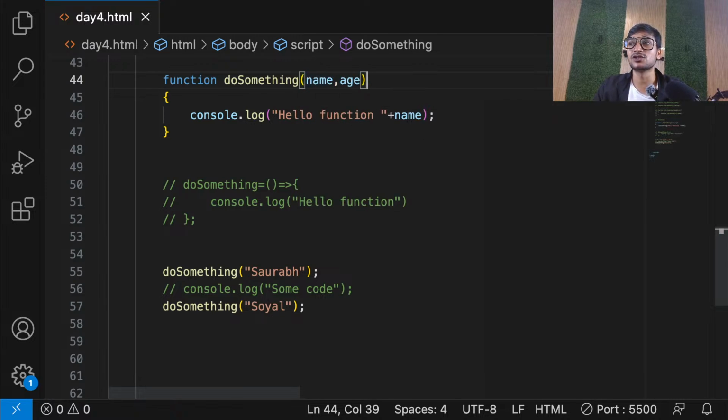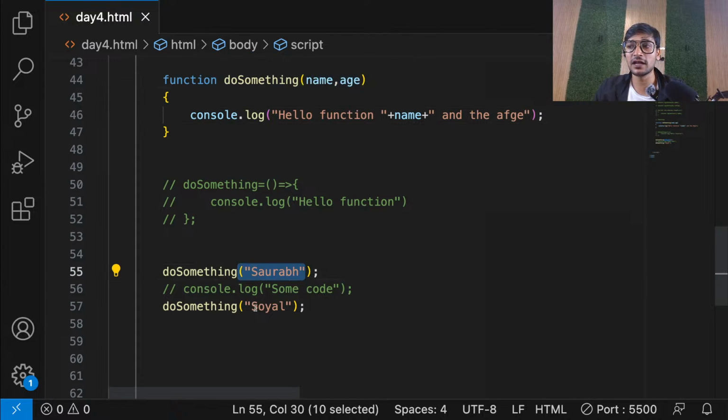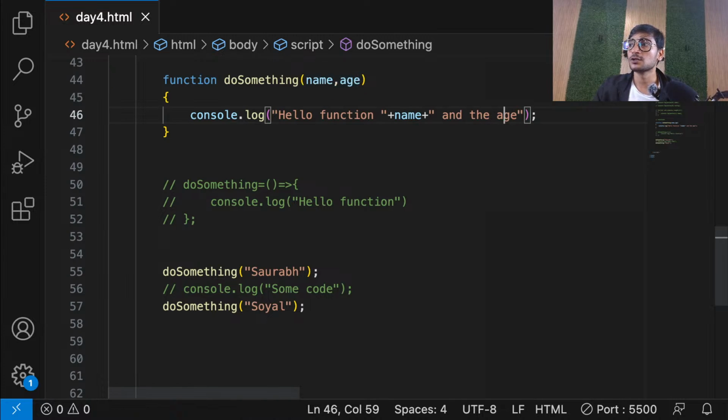I can also have an age, right? So let's say, and the age is. And guys, remember, these parameter variables, even though their data is coming from outside, wherever you're calling the function, can be only used inside the function. They cannot be used outside the function. Okay, don't forget that. So when the age is plus age.